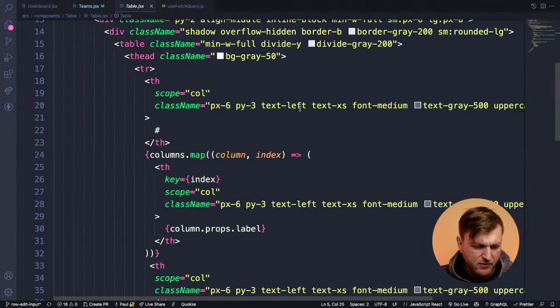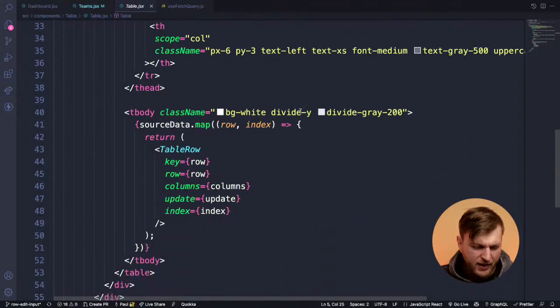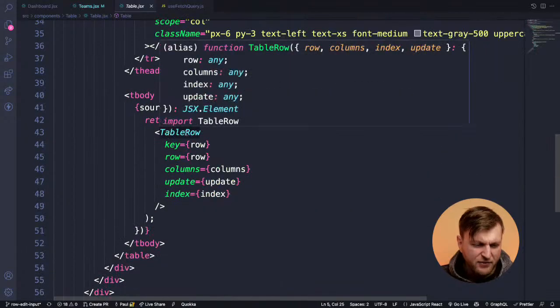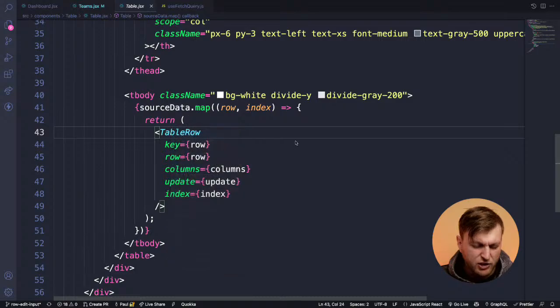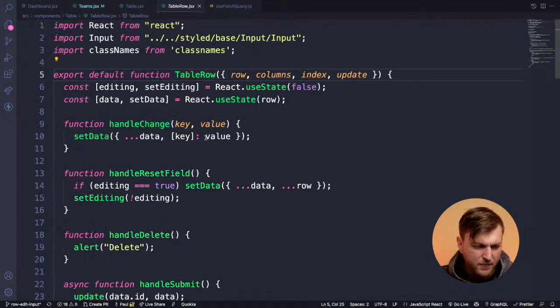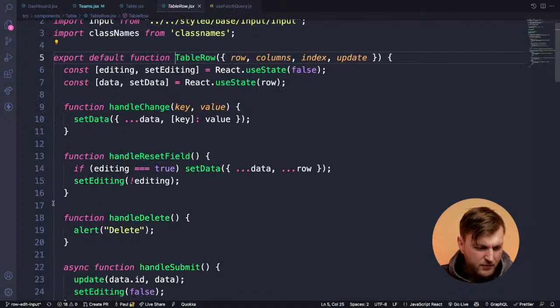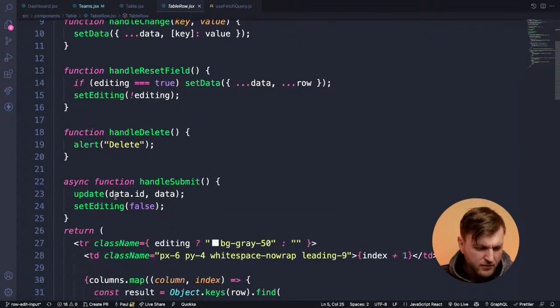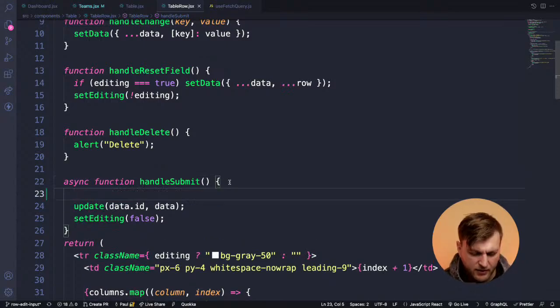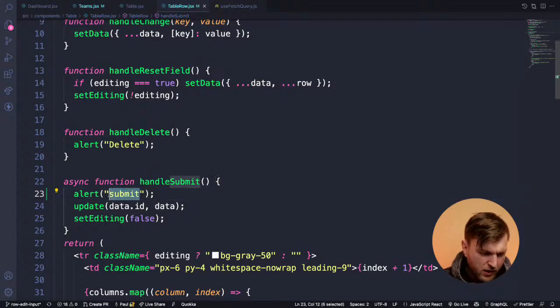So I'm passing it here. And I have the prop available on each table row. So as you could see here, I called it update. That's the callback function we're calling. And so whenever you hit submit, this will run first, like alert step 1.